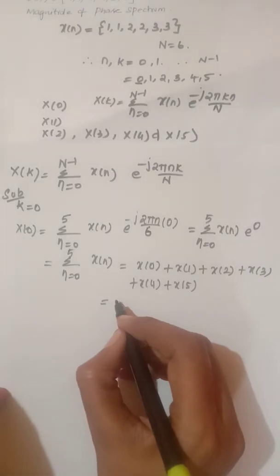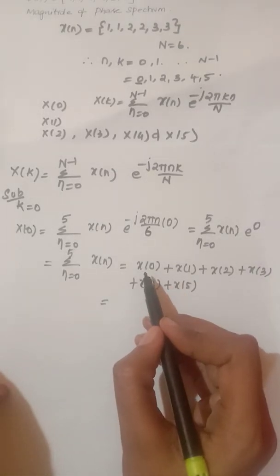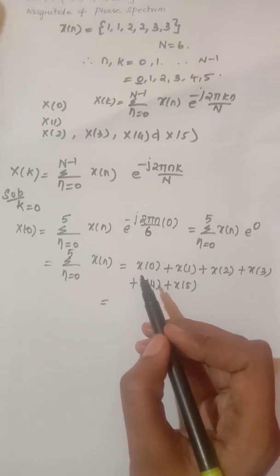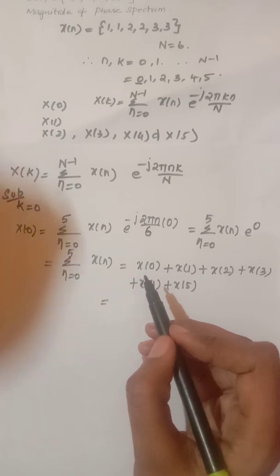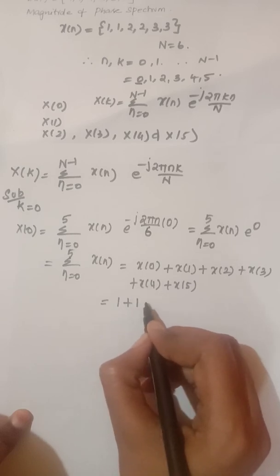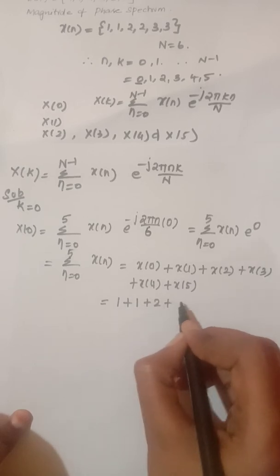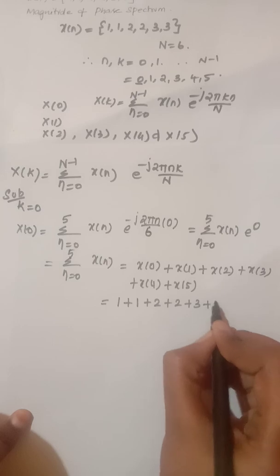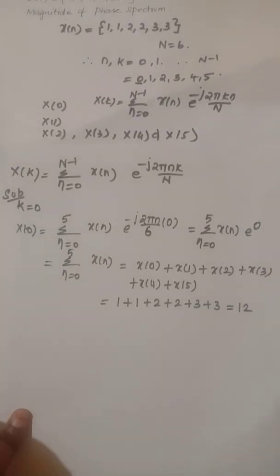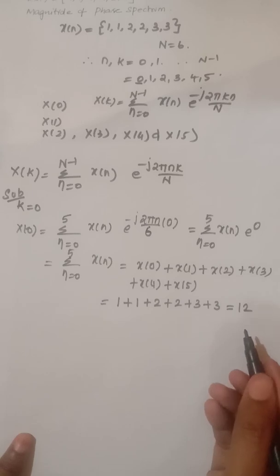Now substitute these values. x of 0 is 1, x of 1 is 1, plus 2 plus 2 plus 3 plus 3, which is nothing but 12. So normally in DFT, the first value will be the summation of all the input sequence. Here we are getting 12.